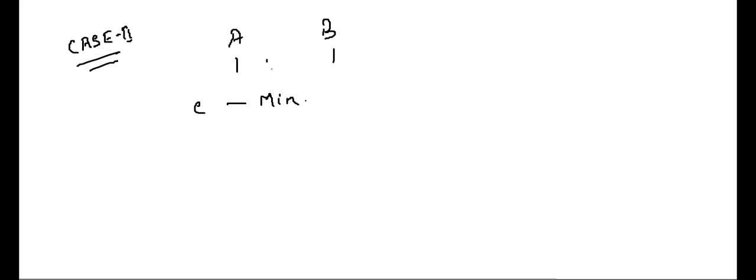Now, this was case 1. Let us see case 2. I'll take a similar example. A, B, 1:1. C is the new partner with minimum guaranteed profit of 40,000. The profits earned were 90,000. Now, earlier what happened? A and B both have guaranteed a minimum profit of 40,000 to C.